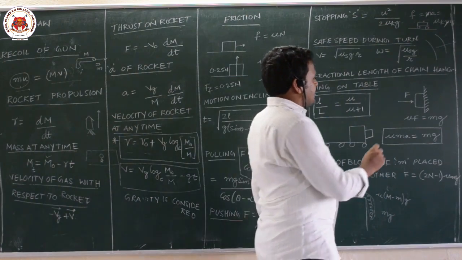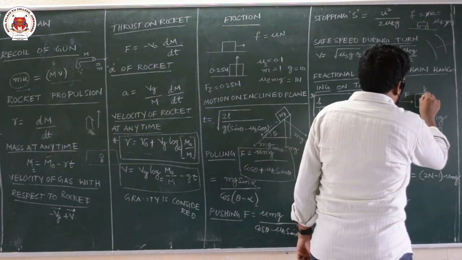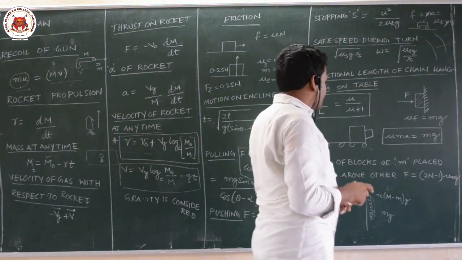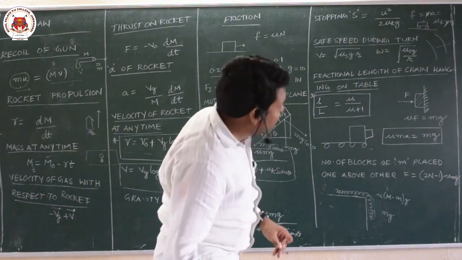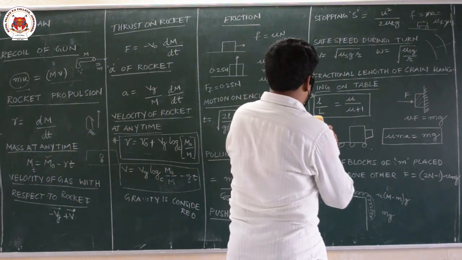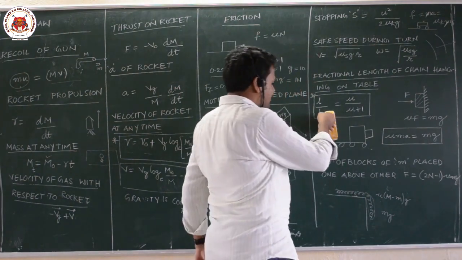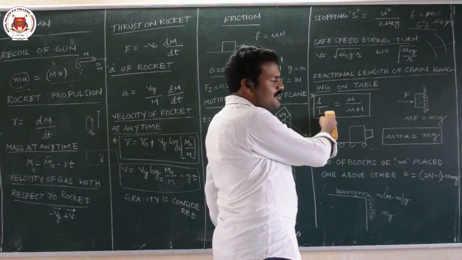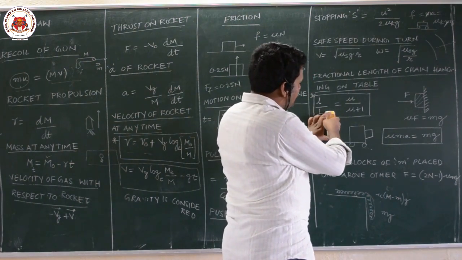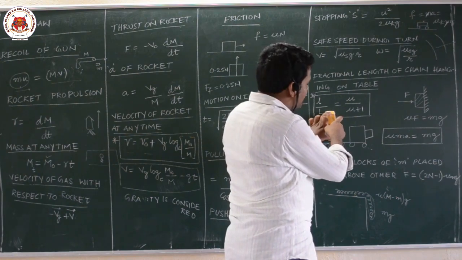And next, suppose a block is pressed against the wall. If I take a block and press it against the wall like this, by pressing I can make it not fall down. So why is it not falling down? Because of my force, friction is created which is opposite to mg.